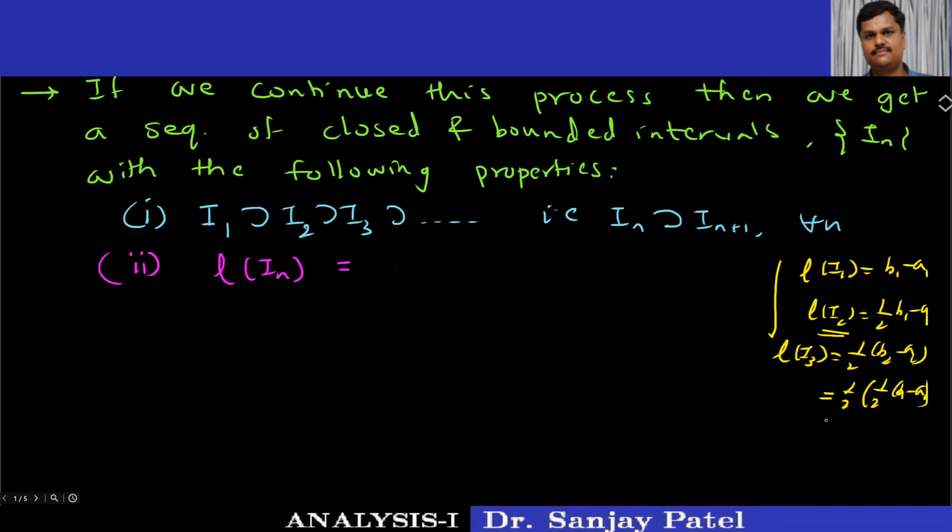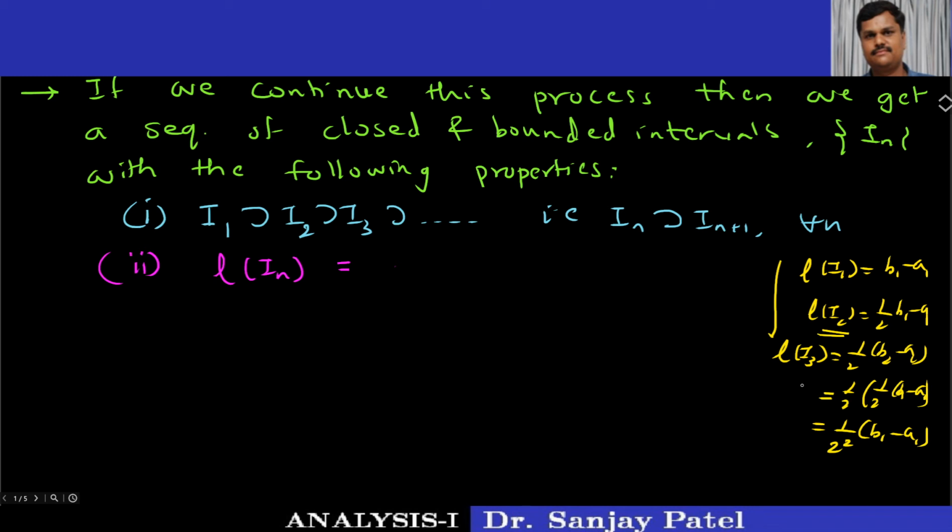So finally we get 1 upon 2 square into B1 minus A1. So I can write the length of interval In in general form as 1 upon 2 raised to n minus 1.